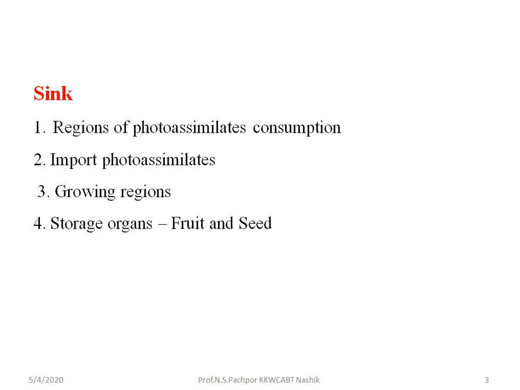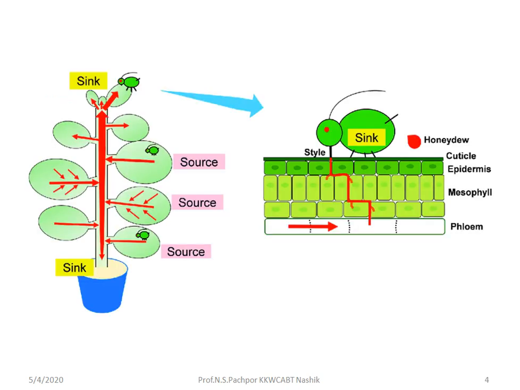Particularly, these sinks are nothing but the growing regions of the plant. For example, the root region, growing apical meristems, young leaves. These are called growing regions. Then the sinks are also called storage organs, that is, fruits, seeds, and grains, where these photoassimilates are stored. So this is about the sink.